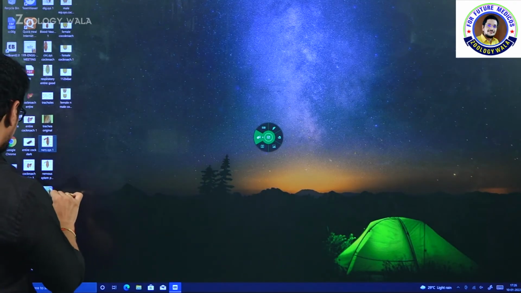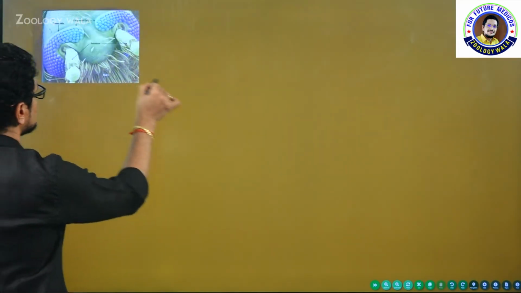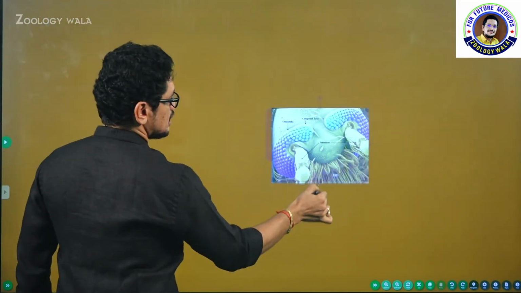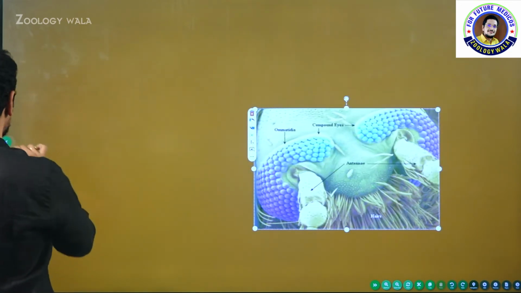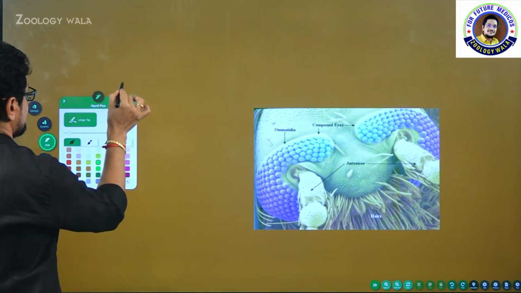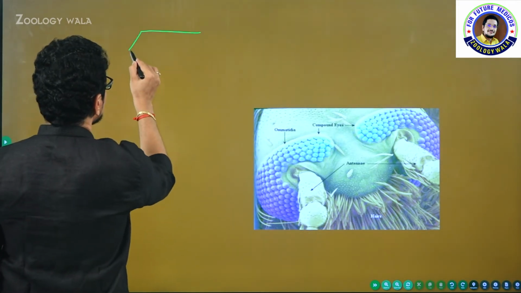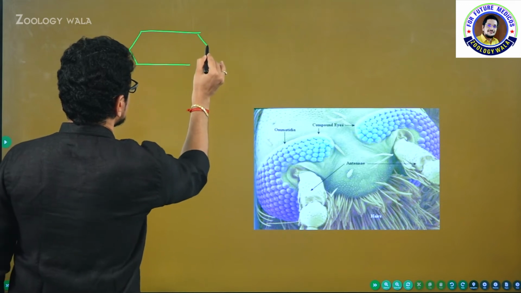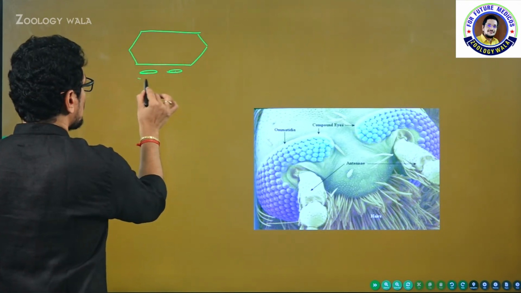And now, if you observe this image, we have already seen this. If you see this one, this is one hexagonal structure, imagine. This is one ommatidium, and one ommatidium will generally be long like this.